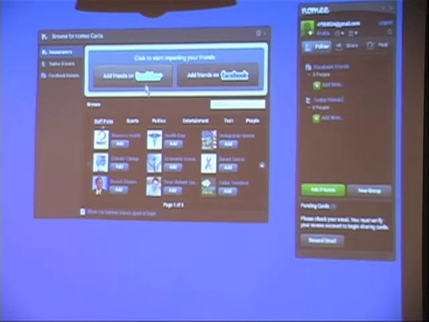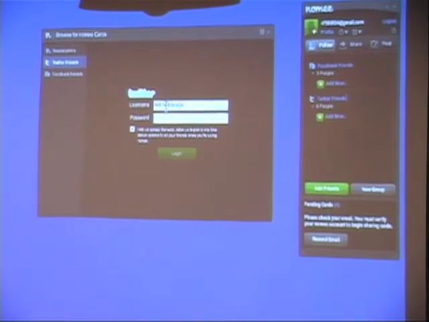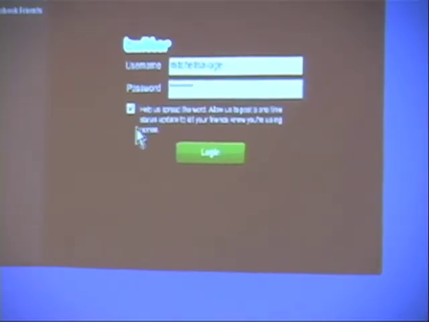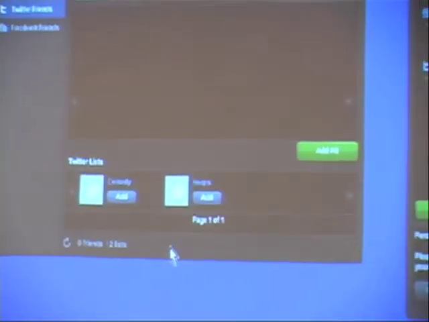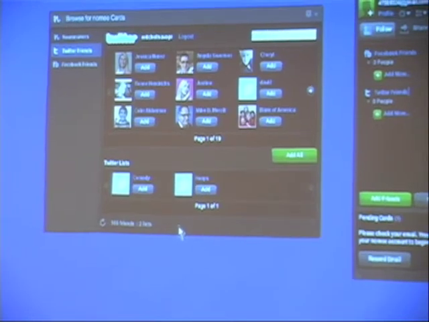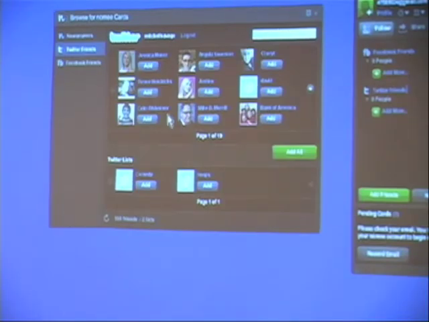Let's take a look. I'm going to click on Add Friends from Twitter, and Nomee is going to ask me one time to log on, and I'm at Mitchell Savage on Twitter. And there's an option to send a tweet out that I'm using Nomee. Of course, everyone already knows that, so I'll uncheck the box. Then Nomee opens up a window that has all my Twitter friends on it already, and not only that, but all my lists. And I can pull these into Nomee very simply just by clicking on the Add button.